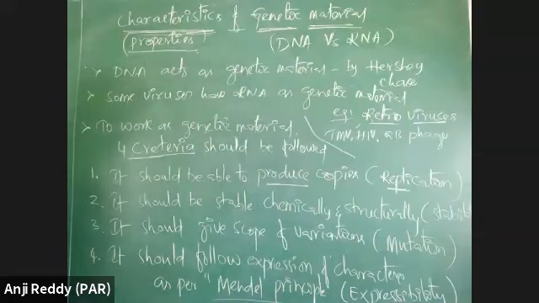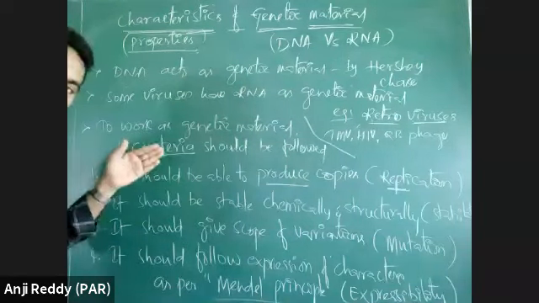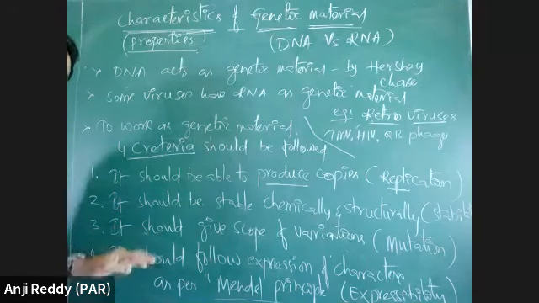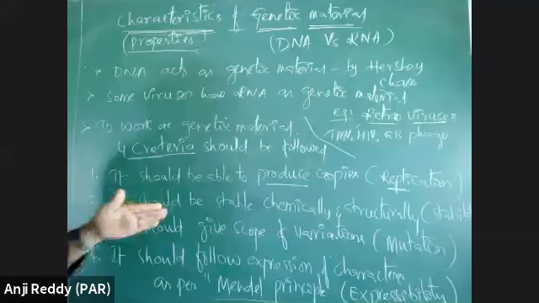If any molecule is following all these four criteria, then it should be a good genetic material. For any molecule to work as genetic material, it must follow all these four properties. Then only it will be a genetic material. If a biomolecule follows all these characteristics strictly, then it is a very good genetic material.